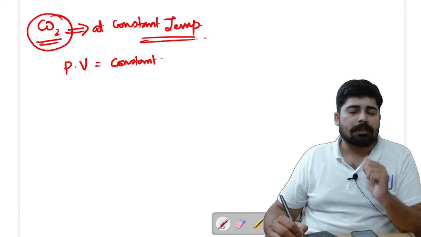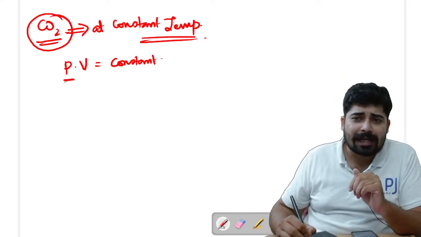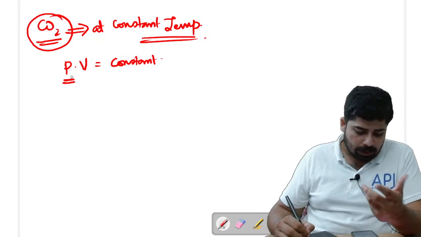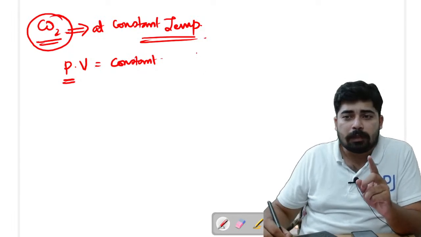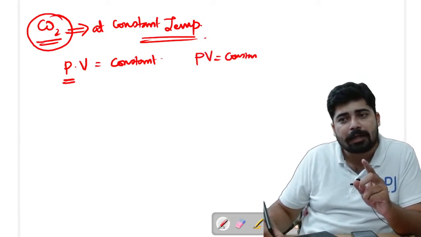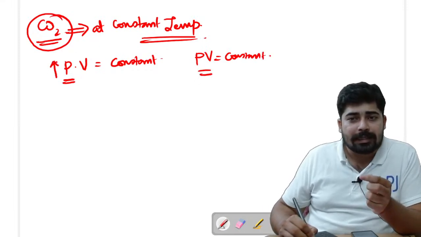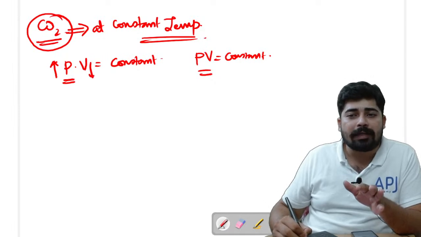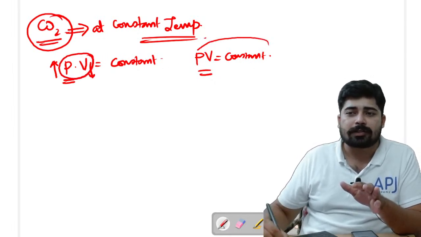That means if you are changing the pressure, then for PV to remain constant, what has to be done? As pressure is increased, automatically the volume will decrease, and PV will again remain constant.